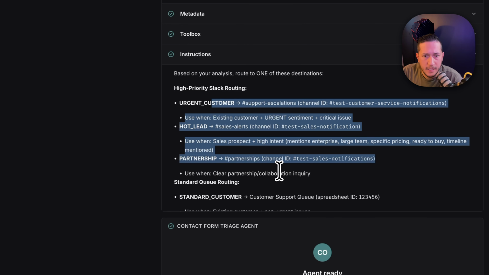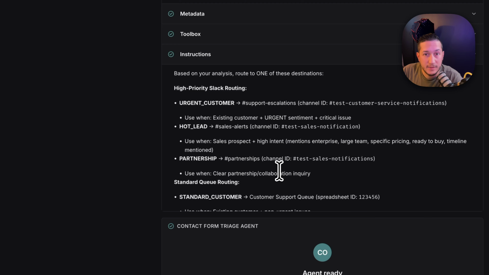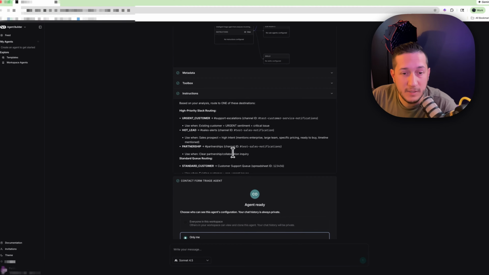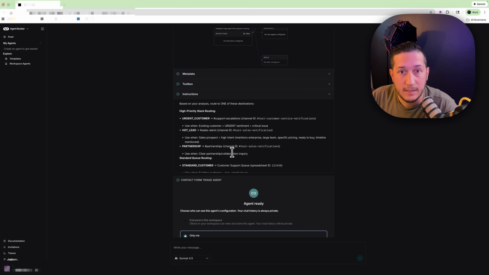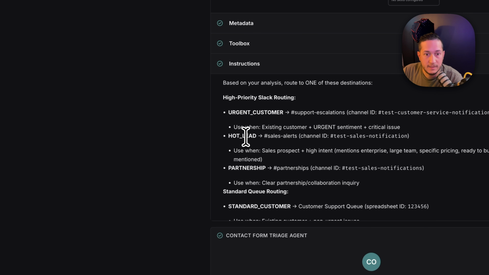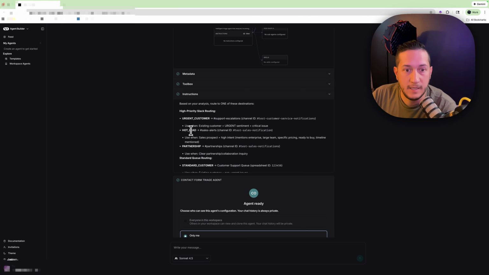Okay, so we're telling the agent itself where to route, kind of like what I was talking about with n8n. This is more of your traditional AI agent kind of mechanism where the agent, the LLM itself, actually determines where to go next. So instead of using a traditional hard-coded programming idiom, such as a switch statement, where if hot lead, then push it to the sales Slack channel, we're actually having the agent decide which tool to select.